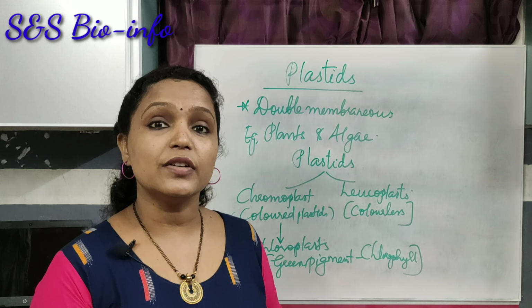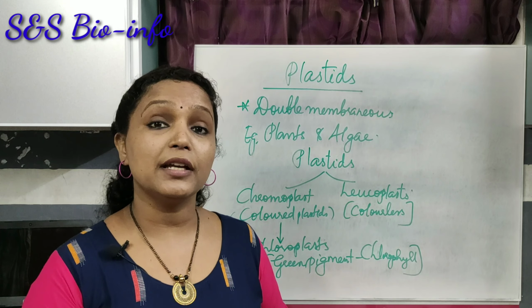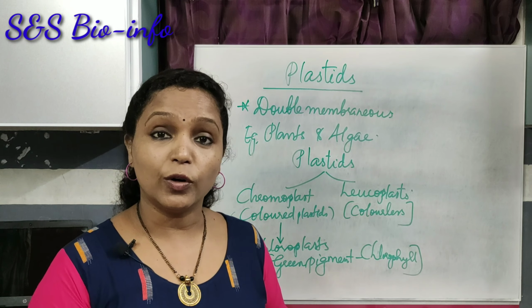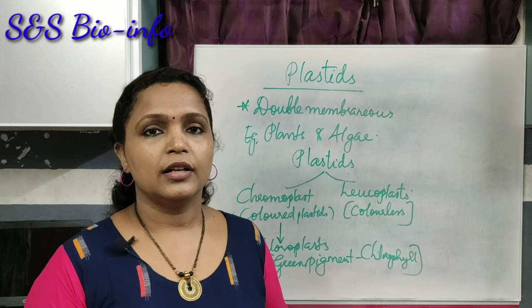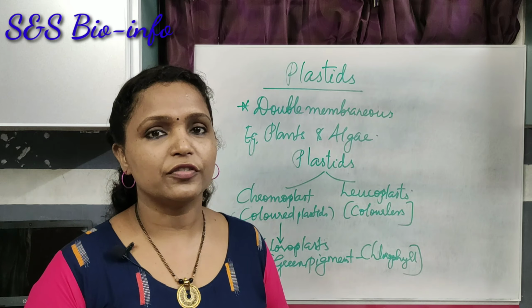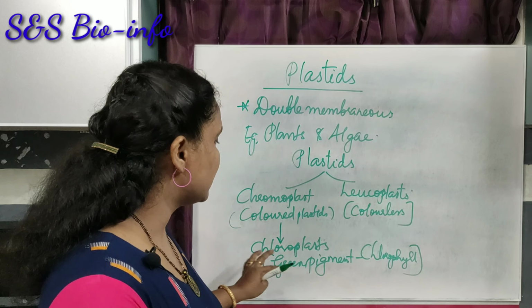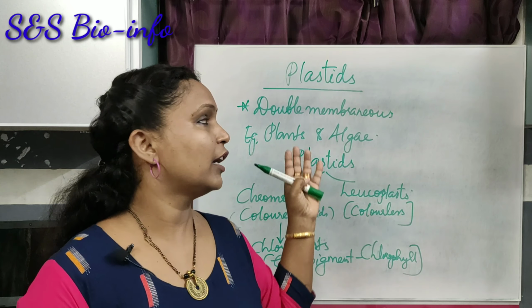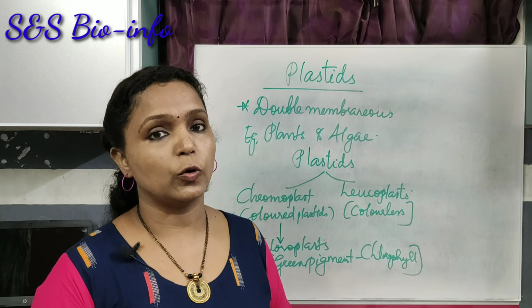This chlorophyll pigment absorbs solar energy and converts that solar energy into chemical energy. That means conversion of light energy to chemical energy is done by what? Chlorophyll pigment. Chemical energy here means the energy is stored in the form of ATP molecules. That's about chloroplast.